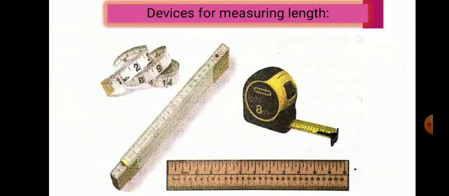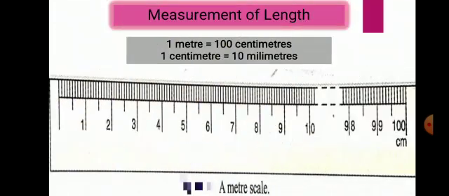Now next is devices for measuring length. In our day-to-day work, we use various devices for measuring length. For example, we use a scale for measuring length, a tailor uses a measuring tape, and a cloth merchant uses a meter rod. And in the school library, we use a wooden meter scale. So these are the different devices for measuring length.